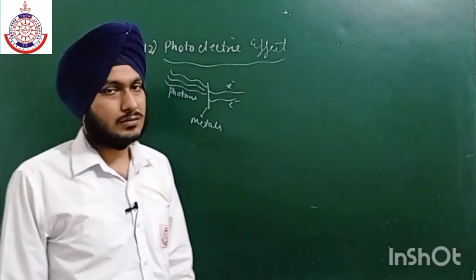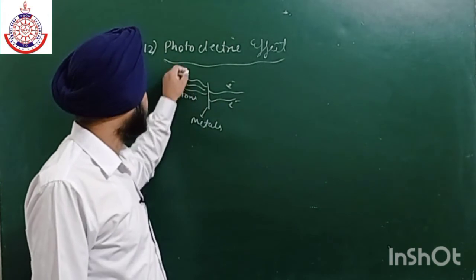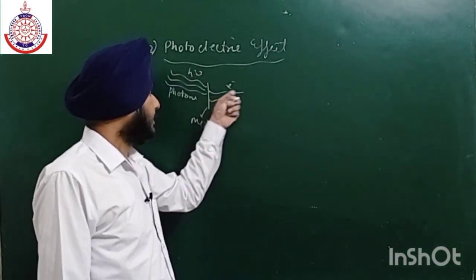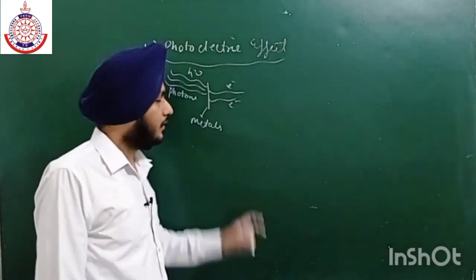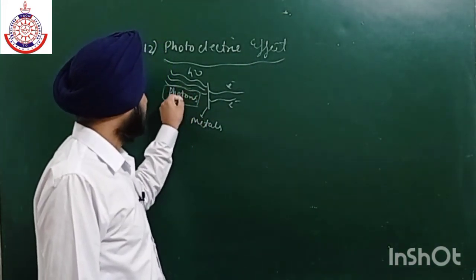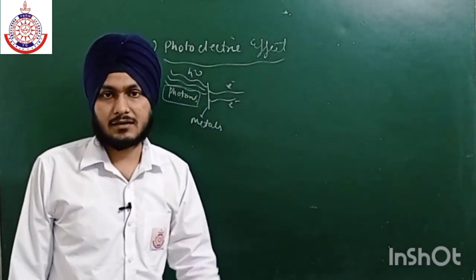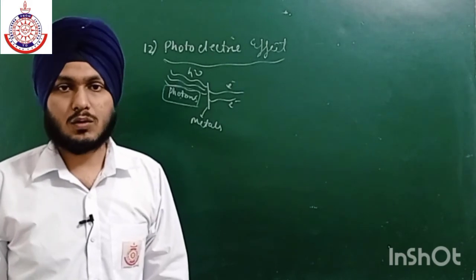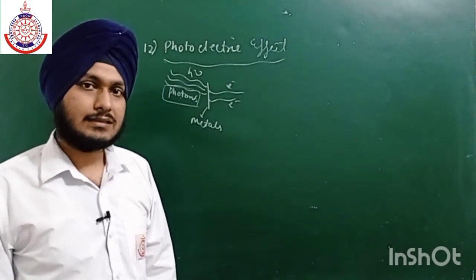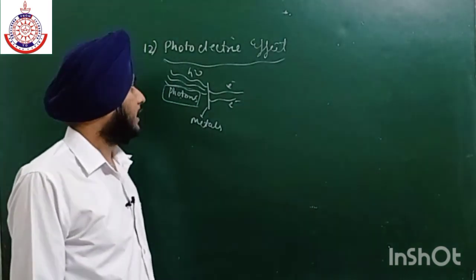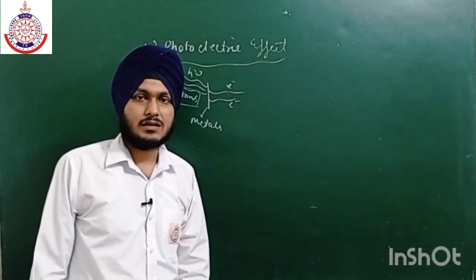So what do we do on metals? We make h nu photons fall, and with the fall of photons we can easily eject electrons from the metal. So the metals which have low ionization energy can easily show this effect. Okay, and with the help of this we can form some current.